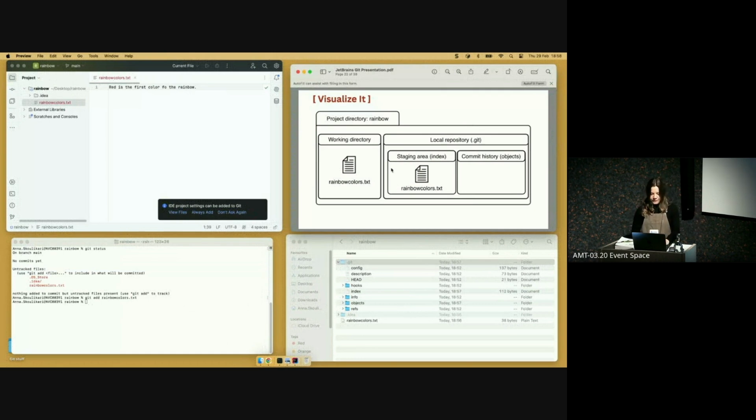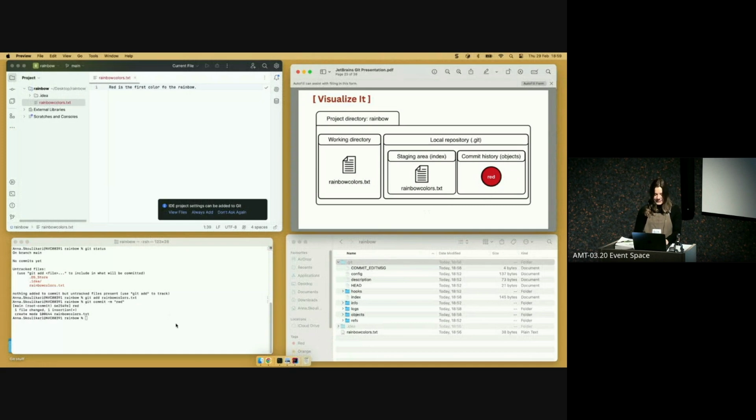So the final stage is just to make the commit basically, which most people know, git commit -m, which stands for message, and then we're going to pass in a message. And basically, I use colors throughout my teaching approach. So I'm just going to give the commit message of the color that we added to our project. So that's red. And press enter. And now we've made our first commit, which I'll represent in the diagram.